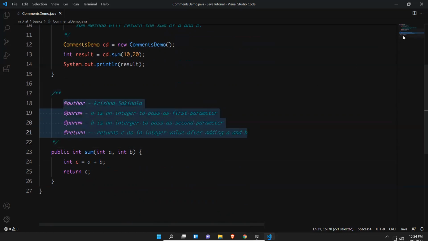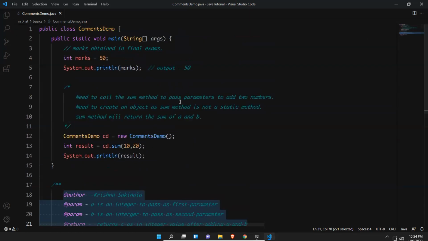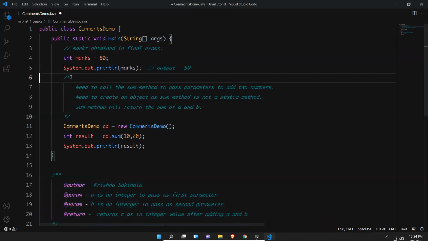So this is all about the different types of comments available in Java. Wherever you need, you can use those. In real time, in any IDE, IntelliJ or Eclipse, commented code will appear in green color. I'm not using green color, I changed something, it is related to my theme, but by default comments look green.